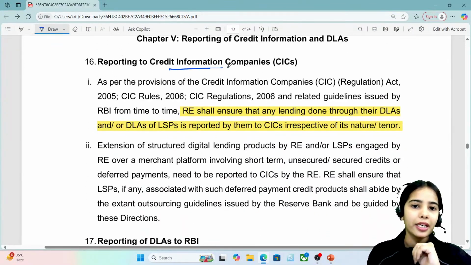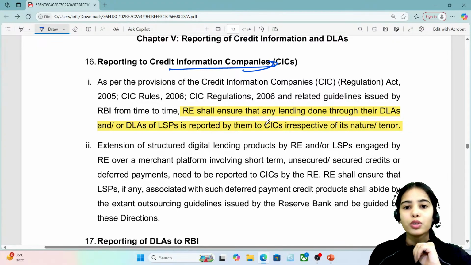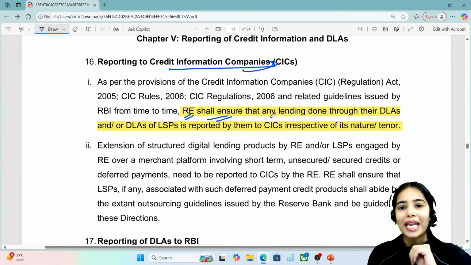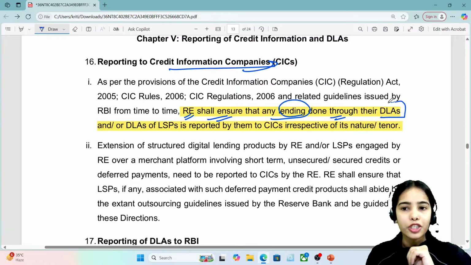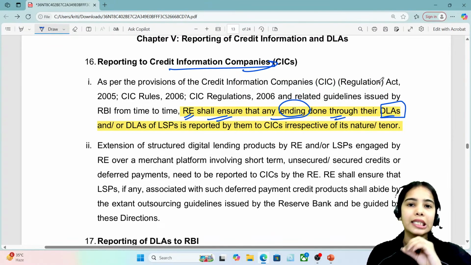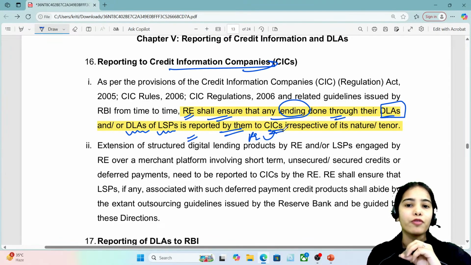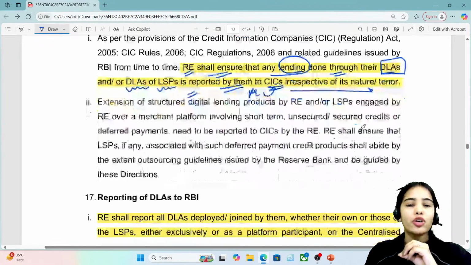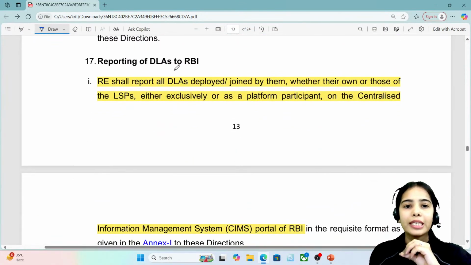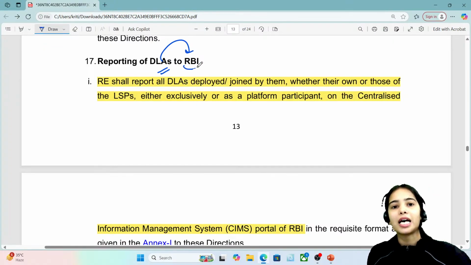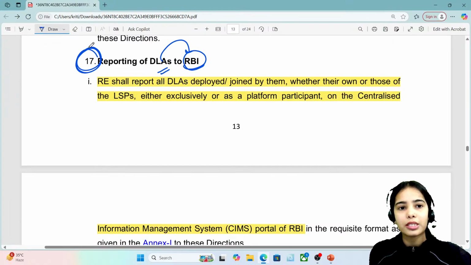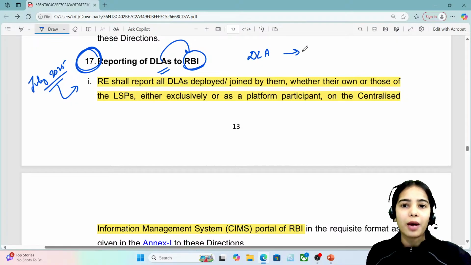Now, reporting to the credit information companies. Regulated entities shall ensure that any lending done through their digital lending apps, or any lending that is done through the digital lending apps of the lending service provider, is reported by the regulated entity to the credit information companies, irrespective of its nature or tenure. Okay, reporting of DLAs to RBI. Digital lending apps have to be reported to the RBI. Now this is the 17th point. That means from July 2025, the reporting of the digital lending apps should happen to the RBI.